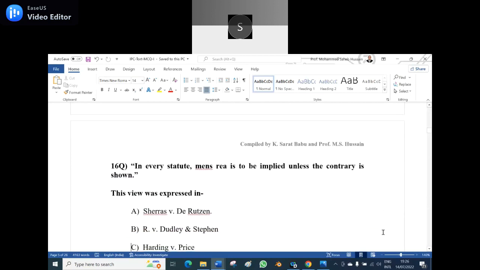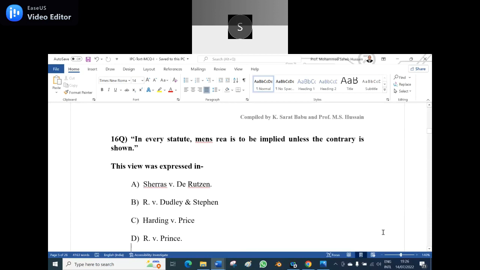16th question. In every statute, mens rea is to be implied unless the contrary is shown. This view was expressed in A, Sherras versus De Rutzen; B, R versus Dudley and Stephens; C, Harding versus Price; D, R versus Prince. Option D, sir, R versus Prince. No. Option A is the correct answer, Sherras versus De Rutzen.